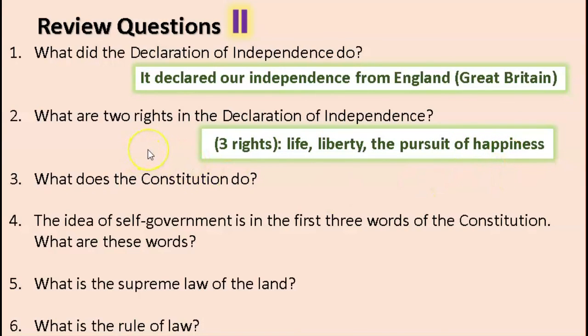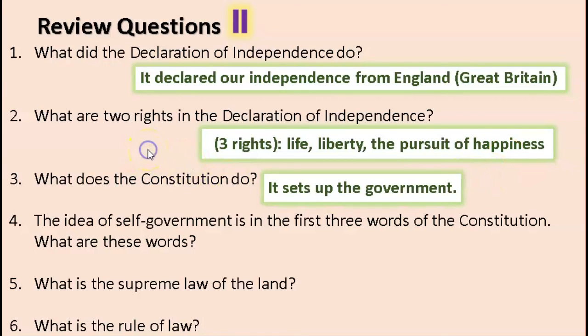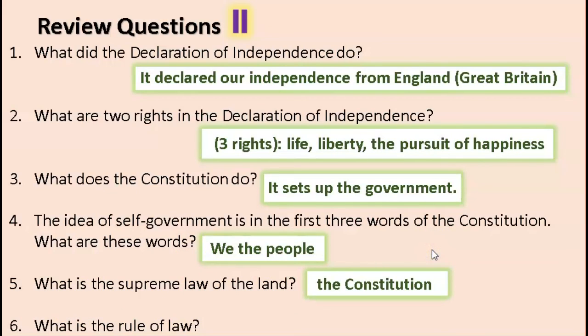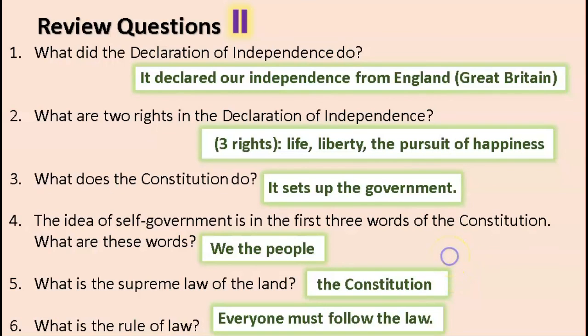What does the Constitution do? It sets up the government. The idea of self-government is in the first three words of the Constitution. What are these words? We the people. What is the supreme law of the land? The Constitution. What is the rule of law? Everyone must follow the law.